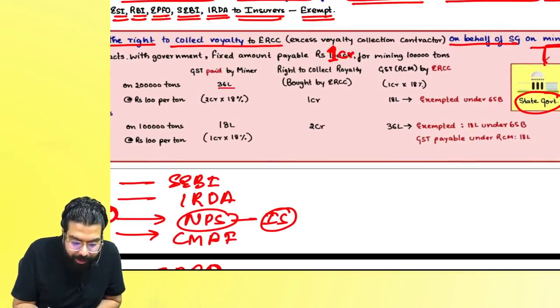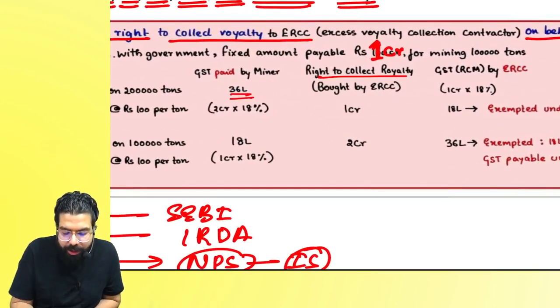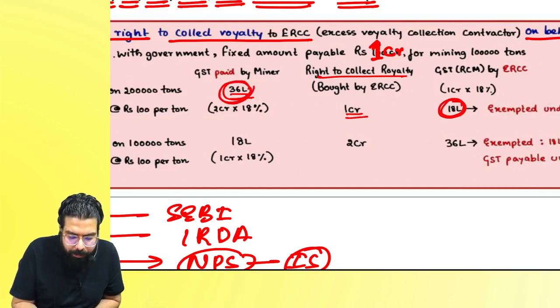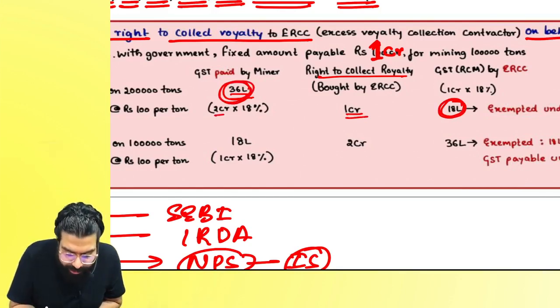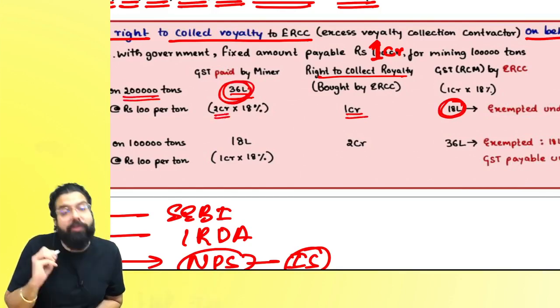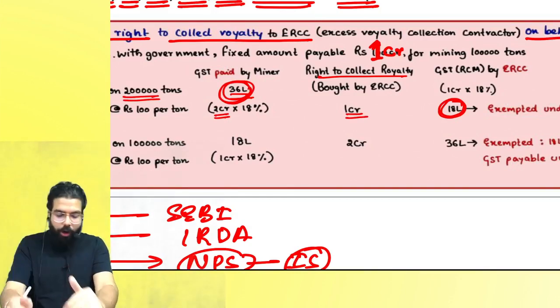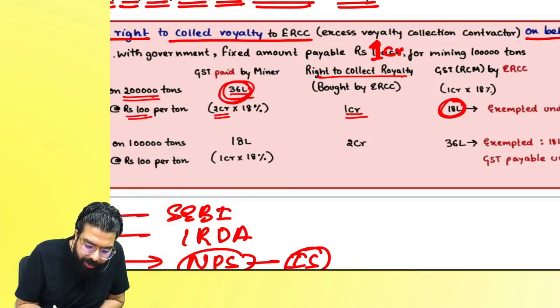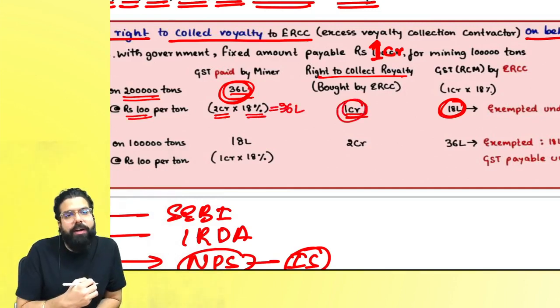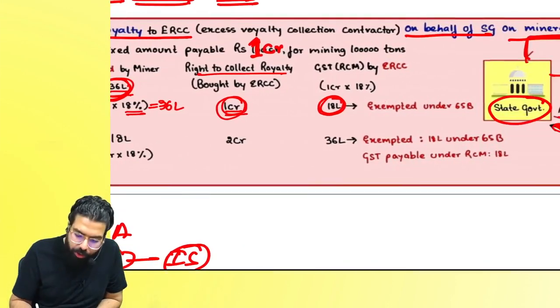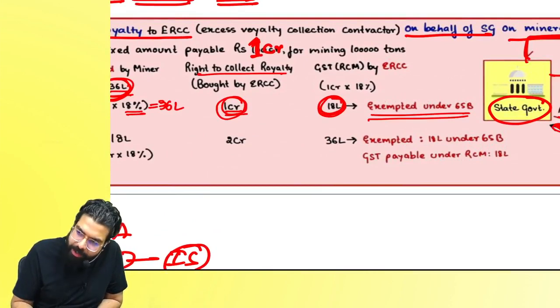Supposedly the miner has paid 36 lakh, but the excess royalty collection contractor has to pay 1 crore to the government, means he has to pay only 18 lakh, but the miner has already paid 36 lakh on the excess royalty. Might be the miner did 2 lakh ton extra mining. On 2 lakh ton extra mining, he has to pay 2 crore, 18% means 36 lakh, but the excess royalty collection contractor has taken the bid for 1 crore, on that GST is 18 lakh, so he will be exempted from the entire GST.